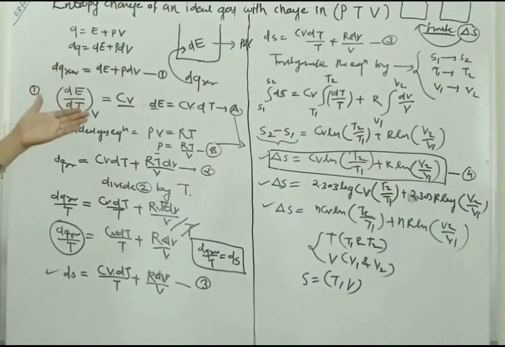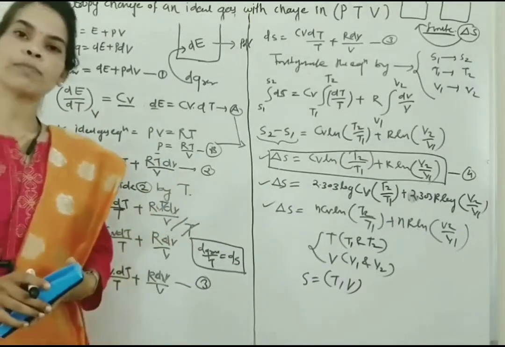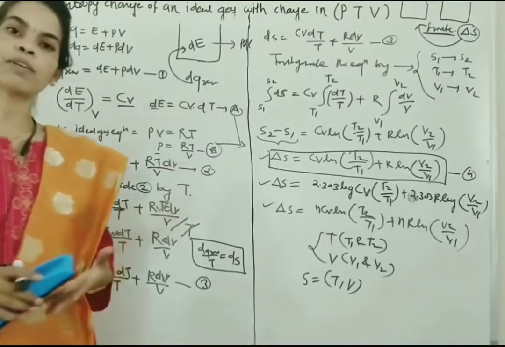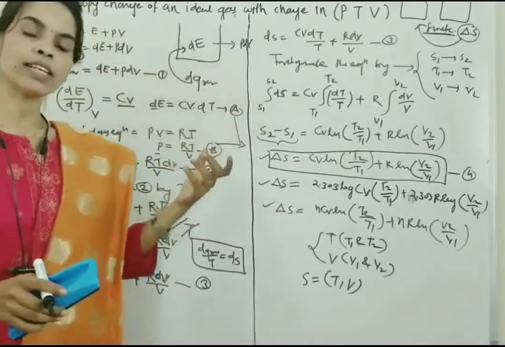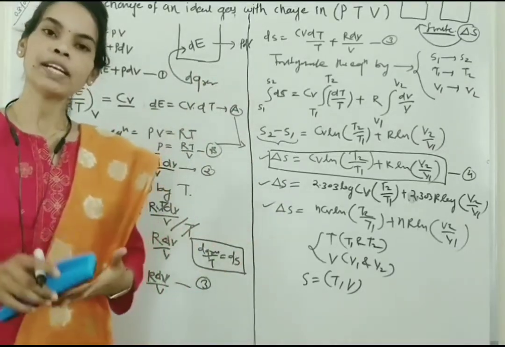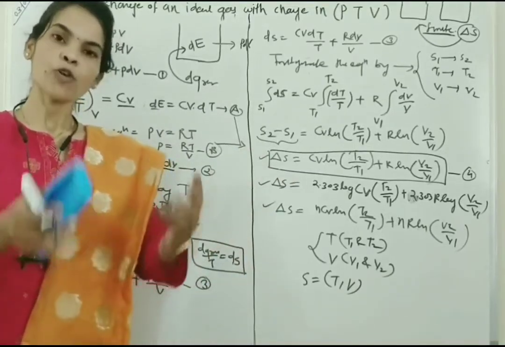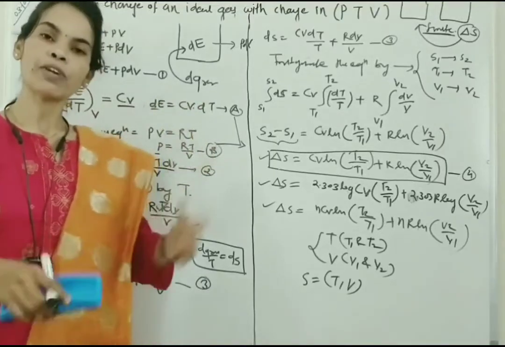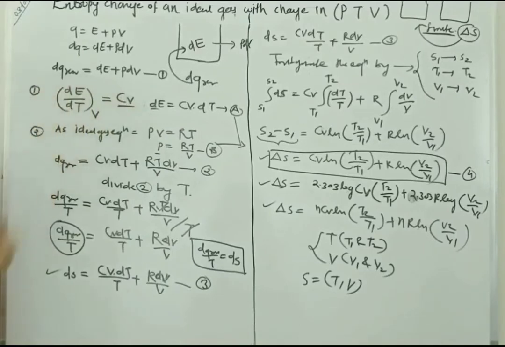First of all, from the first law of thermodynamics, dq is equal to dE plus p dV. For a reversible process, dq reversible is equal to dE plus p dV. After that, we calculate the values of dE and p dV. For dE, from the heat capacity definition, the amount of heat absorbed, that is the change in internal energy per unit change in temperature at constant volume, is equal to the heat capacity.